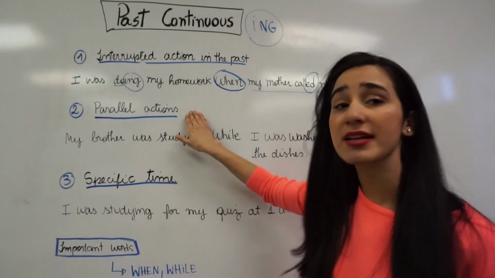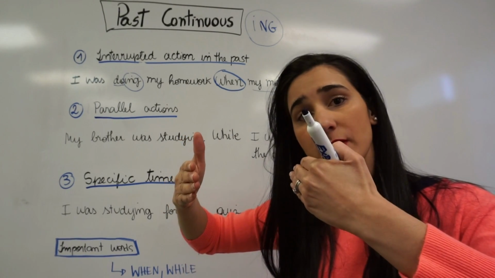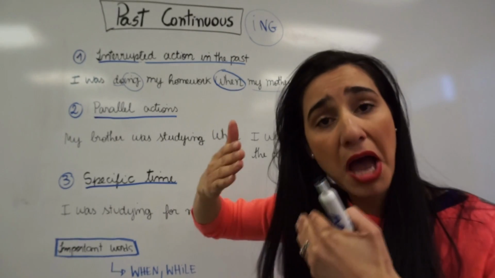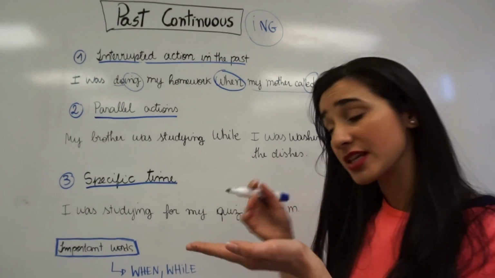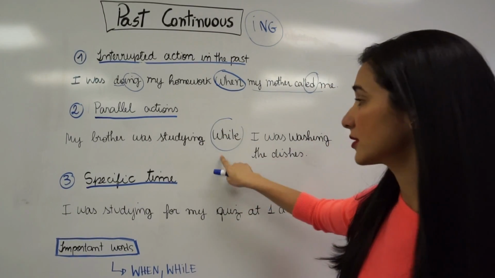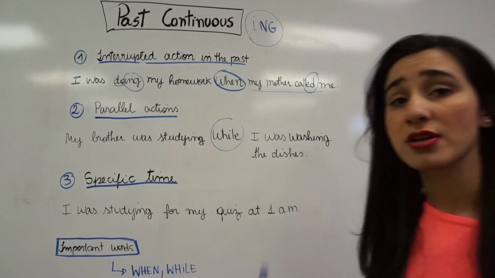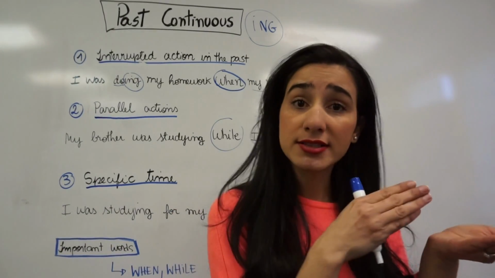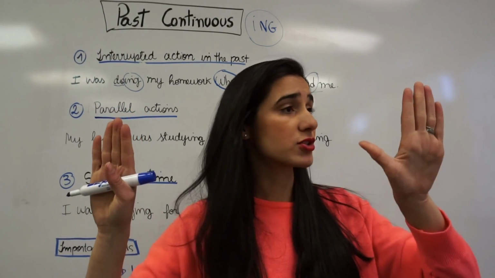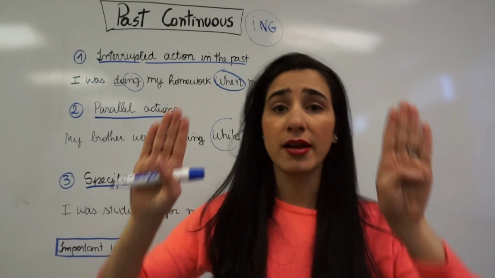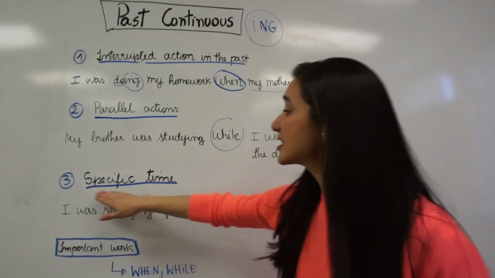Second situation, we're talking about parallel actions, okay? One thing is happening while some other things are happening too. So parallel actions. I have here an example. My brother was studying while, look, this is very important, while I was washing the dishes. So my brother was studying and I was washing the dishes. He was doing that while I was doing something else, okay? So parallel actions, okay?